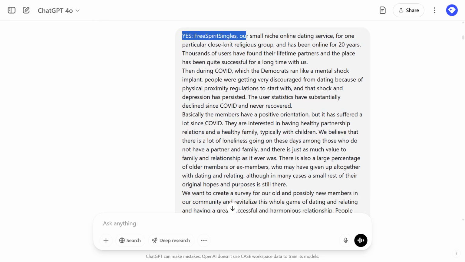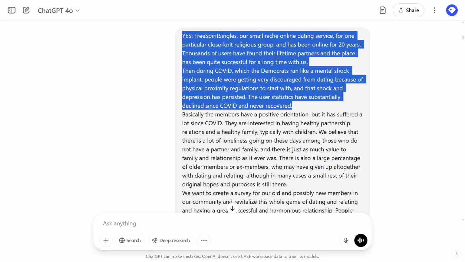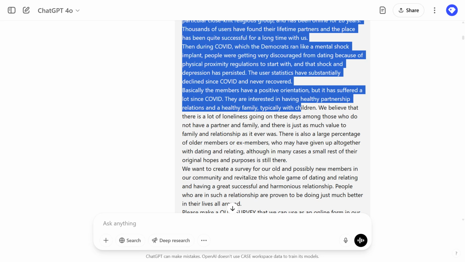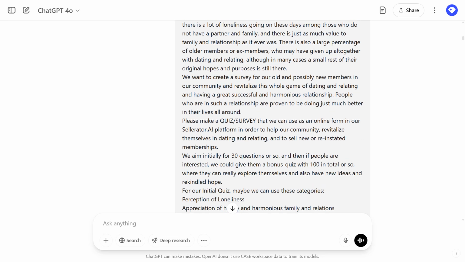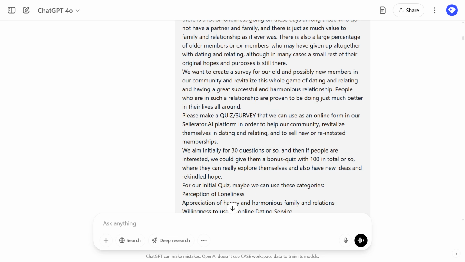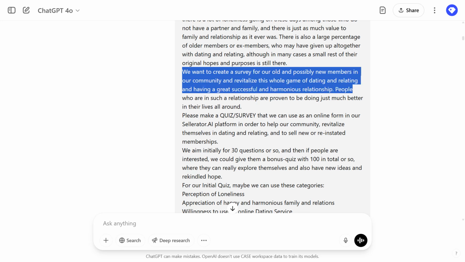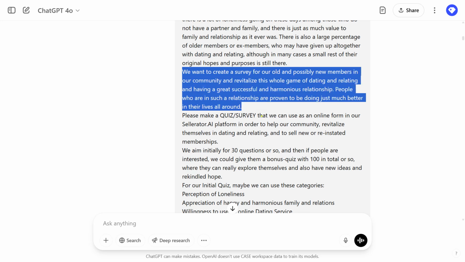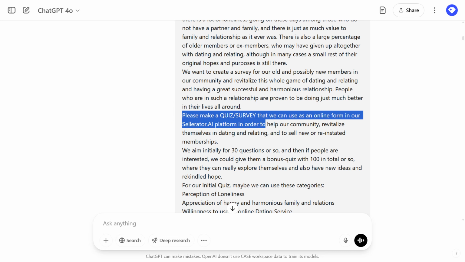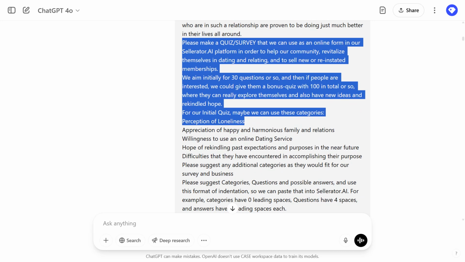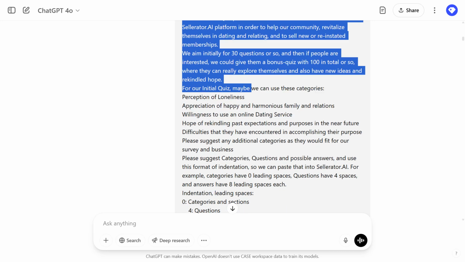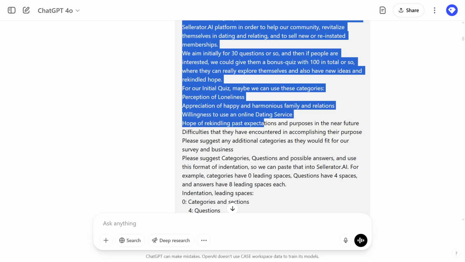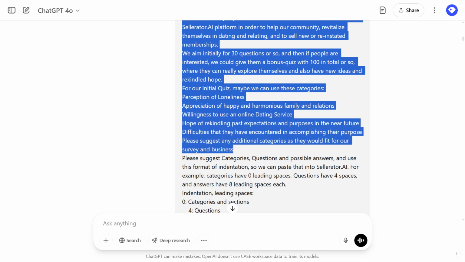So the name of our website is Quick Spirit Singles. We explained that there was a lot of trouble with COVID. And then we say, now we want to make a survey for our old members or the ones that have gone away, and also new members, and revitalize them. Here we say make a quiz. So this is wording that you can probably use for your own business to a large degree. You can modify this so that it works quite well.